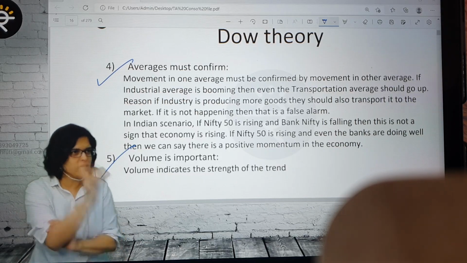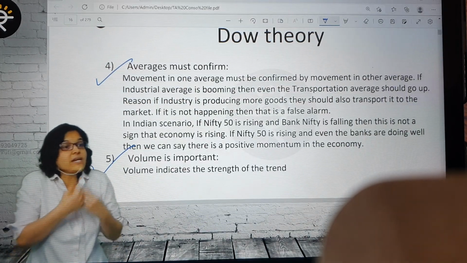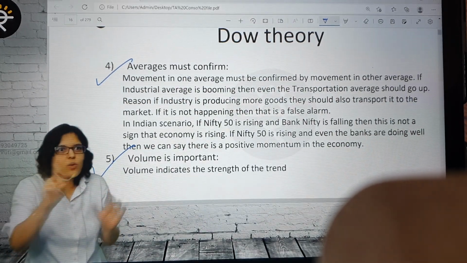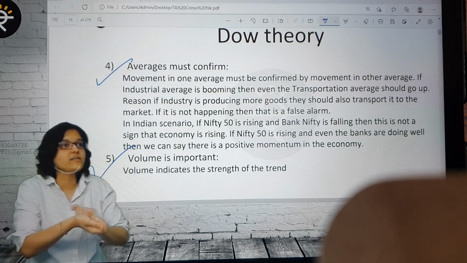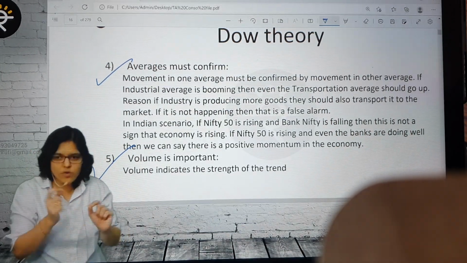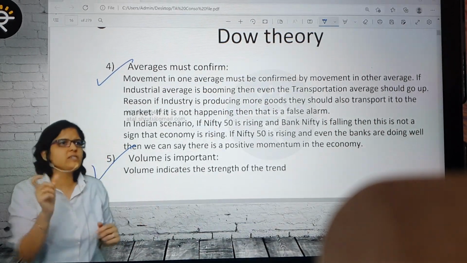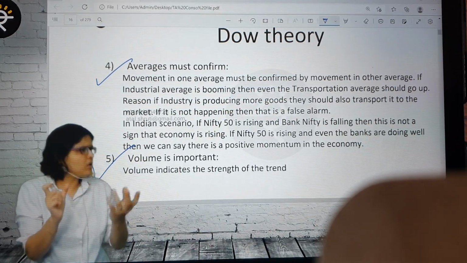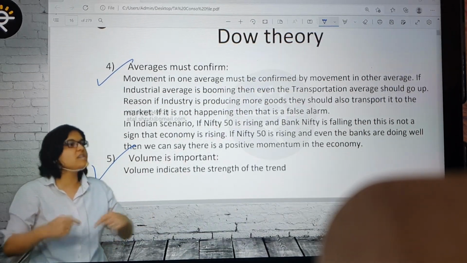One share is being changed. But had it been 10 shares sold and she's buying 10 shares, how much is the volume? 10. It's not one transaction. How many shares changed hands? That is the volume, that is the trading volume. So if you want to write down the meaning of volume in simple words, it is the number of shares. Instead of shares, could it be bonds? Could it be crypto? Yes, it could be anything. In our example, it is shares, the number of shares that changed hands.